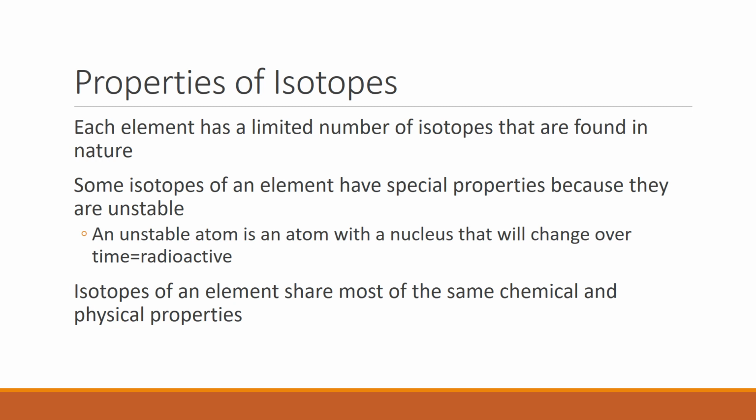For the most part, all the isotopes of an element share pretty much all the same chemical and physical properties. Obviously, I just said some could be unstable, but most of them are going to be sharing the same properties as the fellow isotopes of that element.